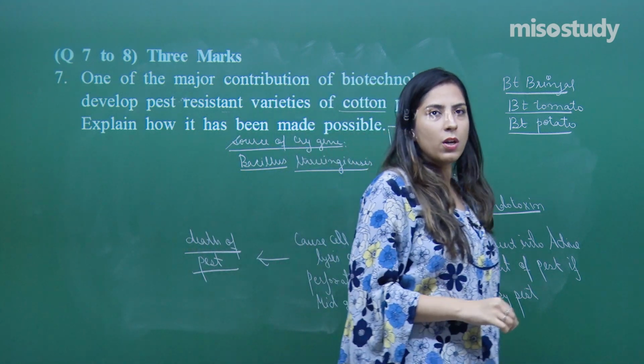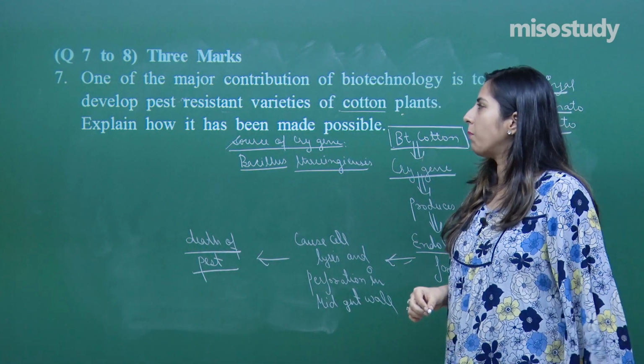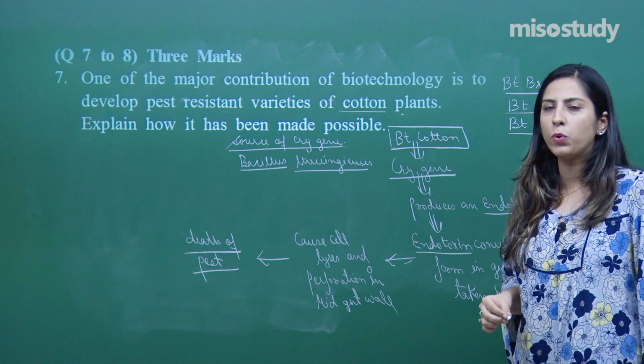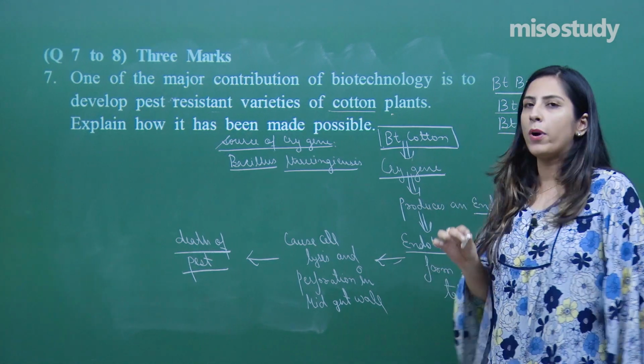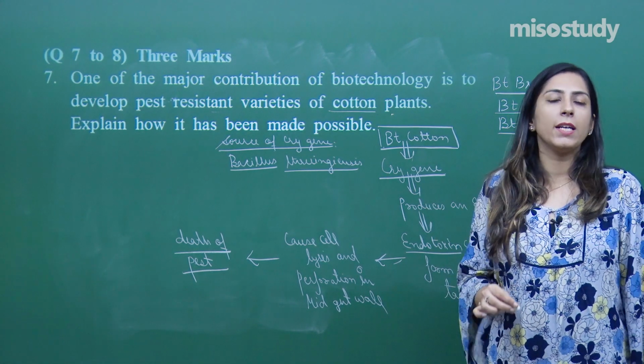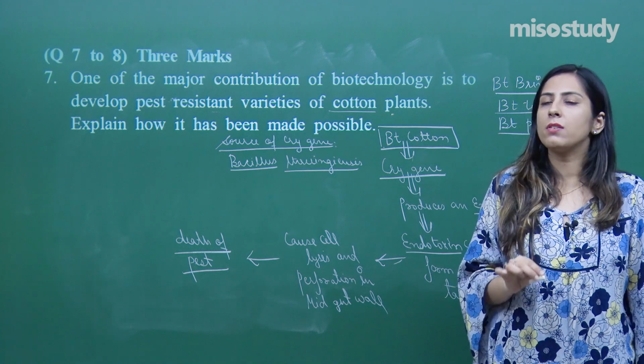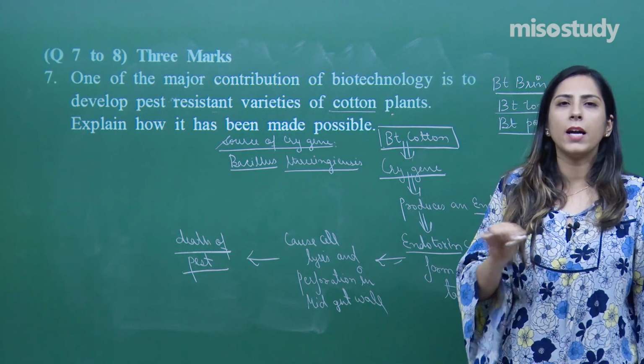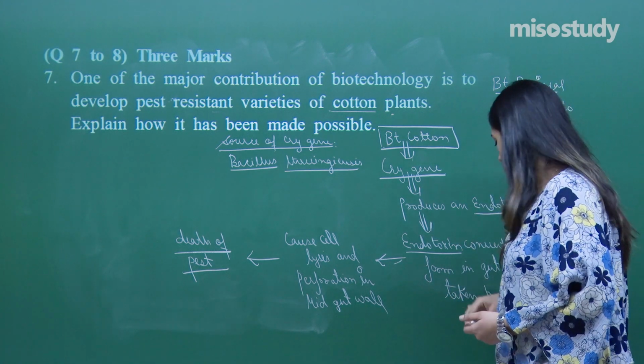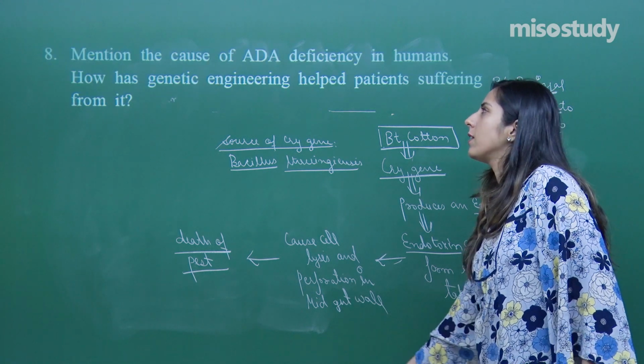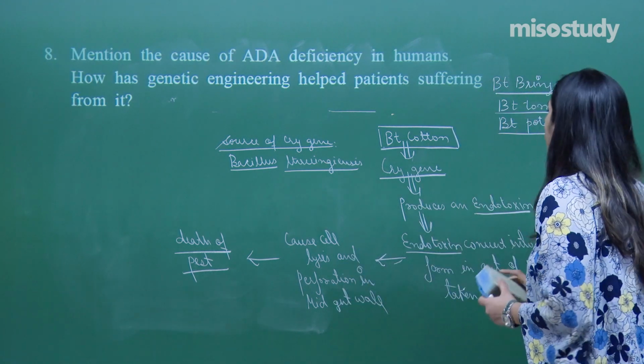Right. So this was question number 7. This is how you have to attempt. Write point-wise, don't write like you are writing a story, because no one is interested in your story. Better to write in a point-wise manner. Let's move on to the next question, question number 8.